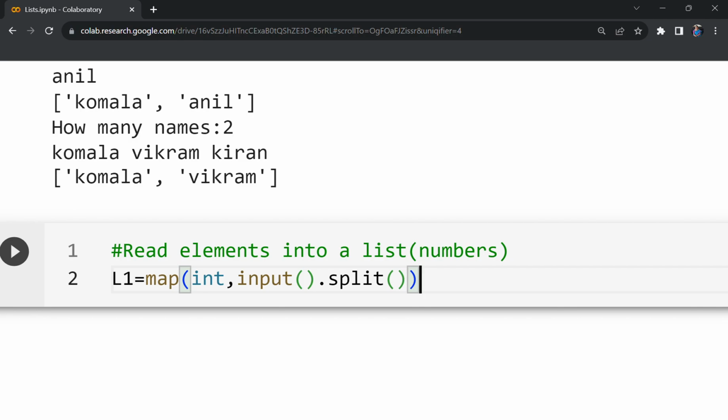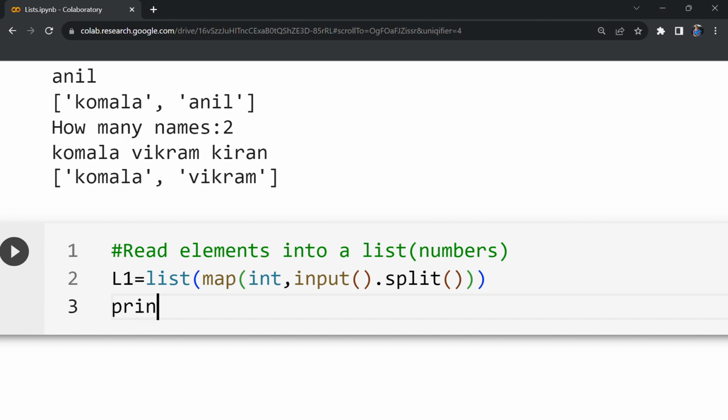What does this map do? It will repeatedly apply this int method over the elements of input.split multiple times. For example, if I have given 10 elements, this int function will be applied on all those 10 elements individually, and that will be stored in the form of a map object. So this map object cannot support the built-in methods of lists. So for that reason, we must explicitly convert this to list type.